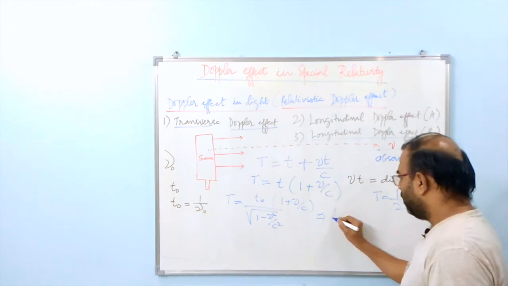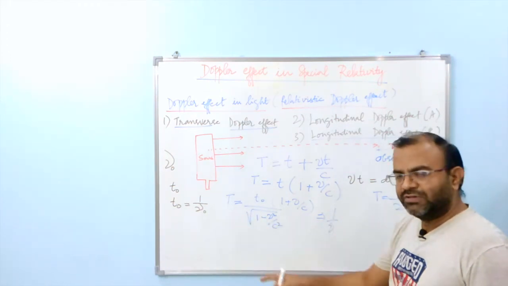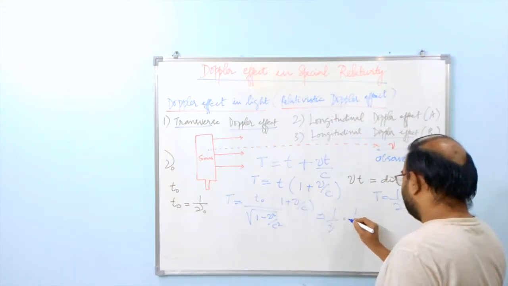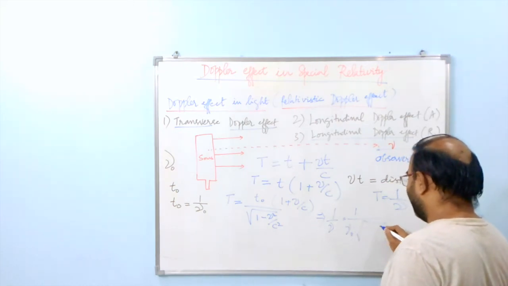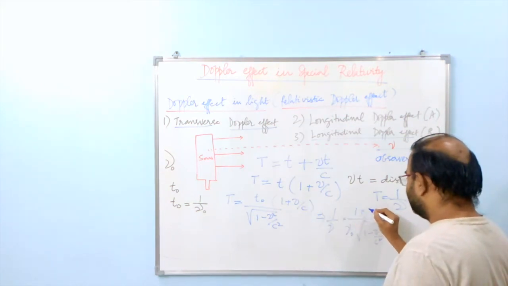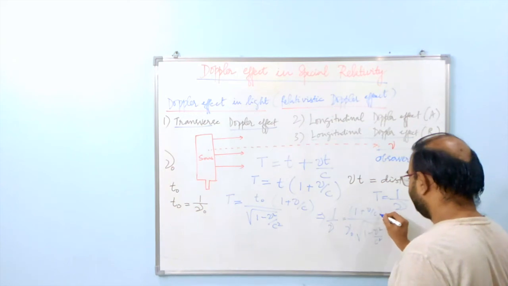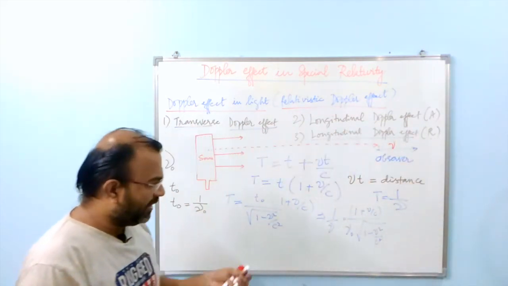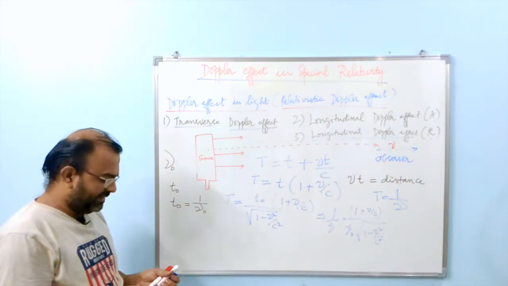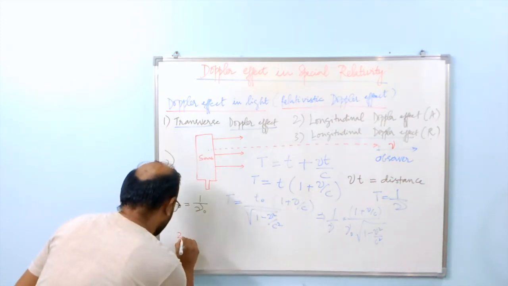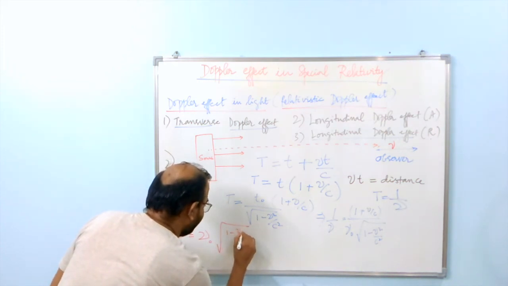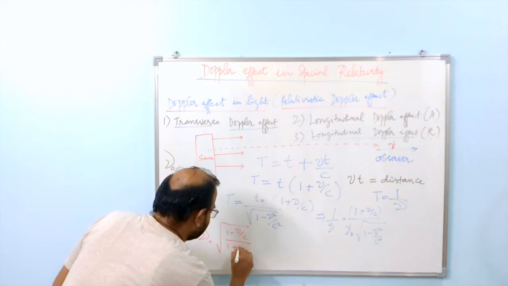So I will say that it is 1 over nu, which is the reciprocal of the time period, and here this t naught is going to be the reciprocal of the frequency nu naught, and this factor square root of 1 minus v squared over c squared still remains, and the numerator becomes 1 plus v over c. And therefore when we take a reciprocal and do the simplification, just like how we did for the approach case, we will end up with an equation where nu is equal to nu naught times square root of (1 minus v over c) over (1 plus v over c).